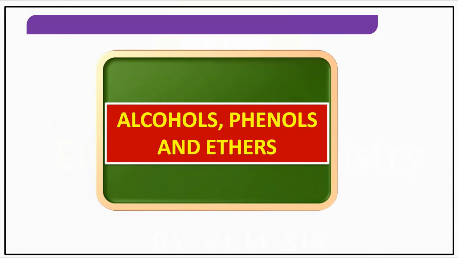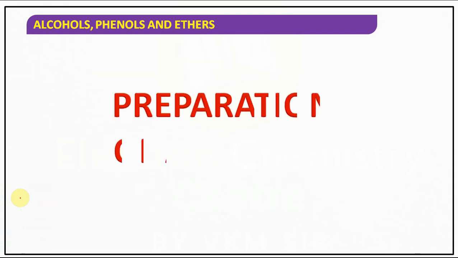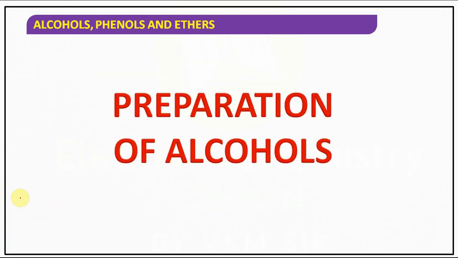So in the last lecture we had discussed nomenclature and structure of the functional groups. Right children? Hope you have revised it from the NCERT. Now we will continue the session of alcohols, phenols and ethers. In today's session, we will be talking about preparation methods of alcohols. How do you prepare alcohols, and what are the preparation methods of alcohols?